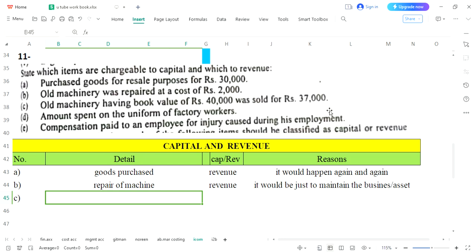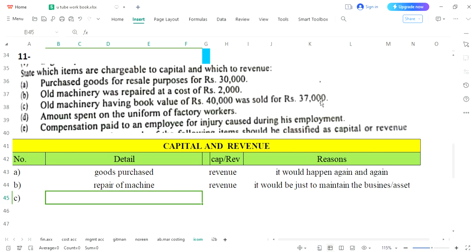Several years after, you will be doing this, that means you will not be selling this machine in a shorter period of time. It is for a longer period of time. As usual, I already informed you, since these are two amounts, we will divide this entry into two parts. First, we have decided it is not usual. You will sell your asset after a longer period of time.